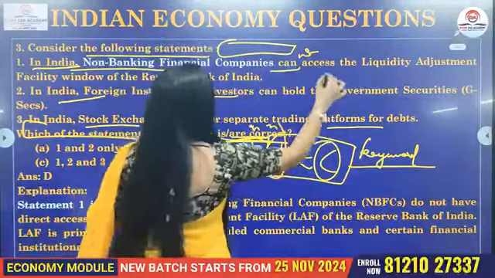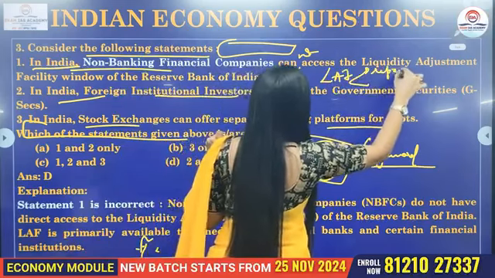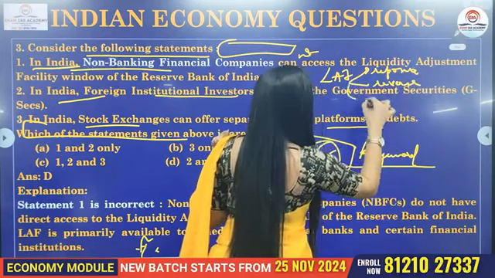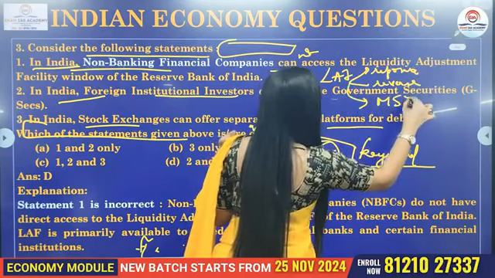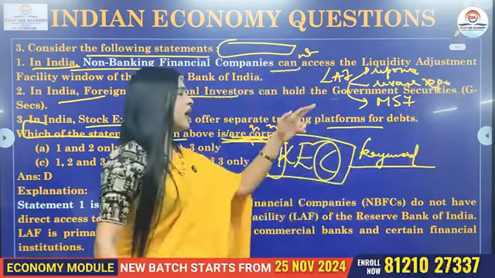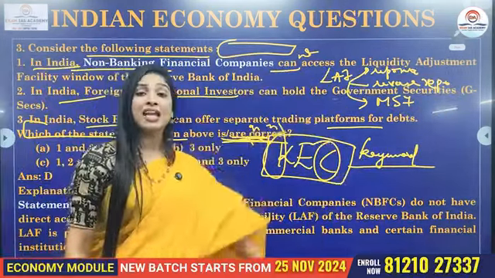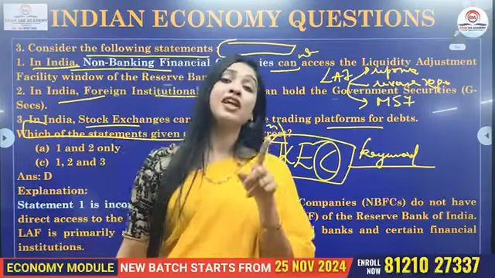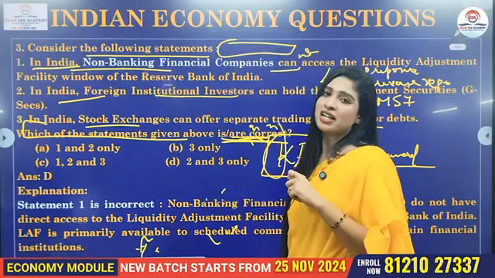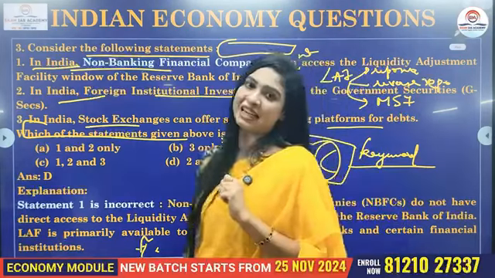There are three categories of LAF. One is repo rate, another is reverse repo rate, and the third one is MSF, marginal standing facility. So LAF basically consists of only these three. And these are exclusive for the scheduled commercial banks, not for the non-banking financial companies or NBFCs. So that is why the first statement is incorrect.